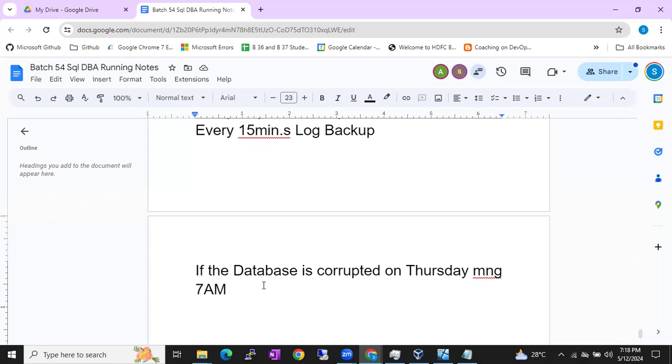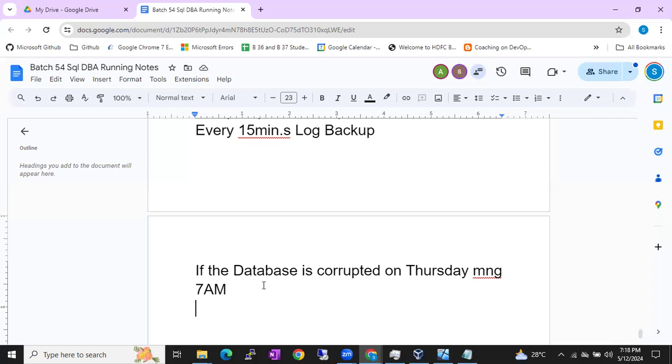Every Sunday, or whatever it is as per the frequency, I am taking full backups, every day differential backups, and every 15 minutes log backups, guys. So in this situation, if you want to recover the database, generally what you will use is the last full backup, the last differential backup, and all the log backups after the full backup.